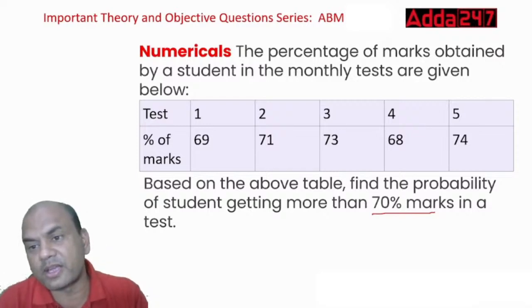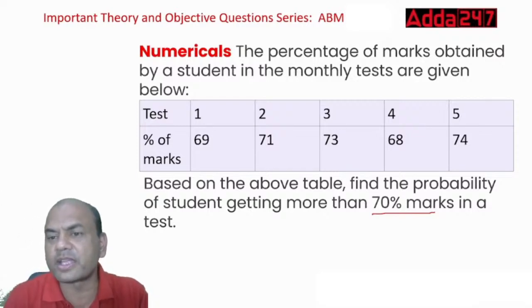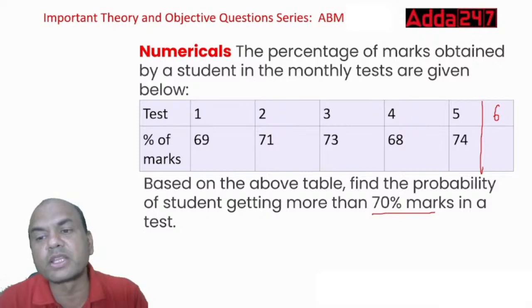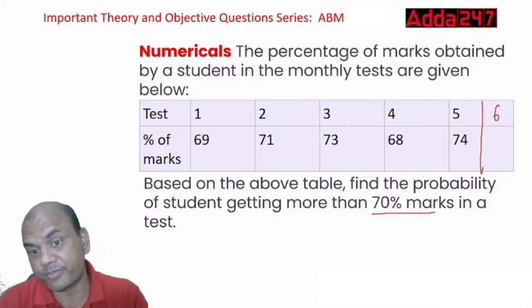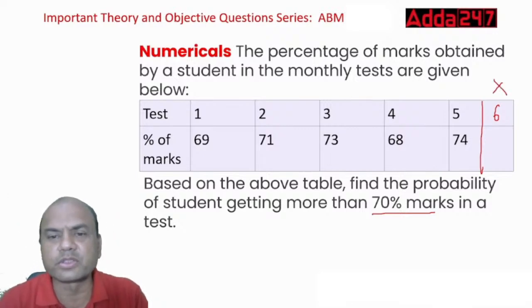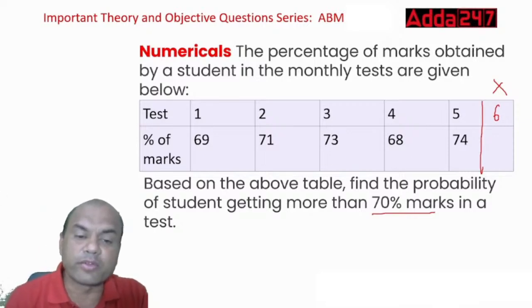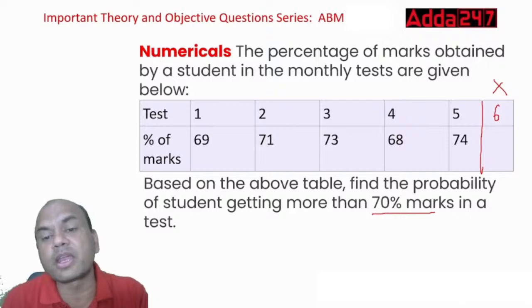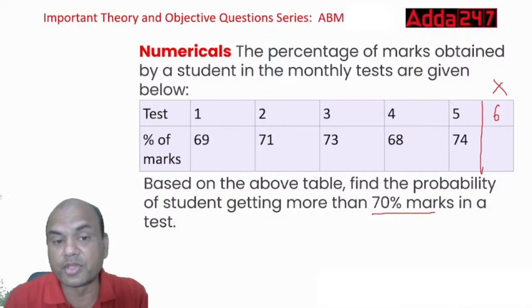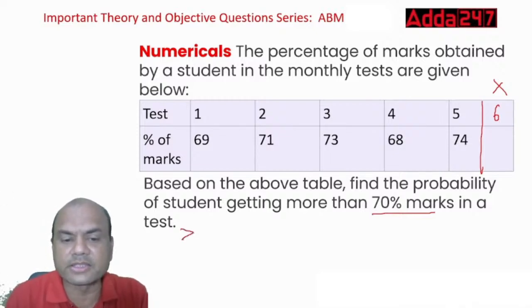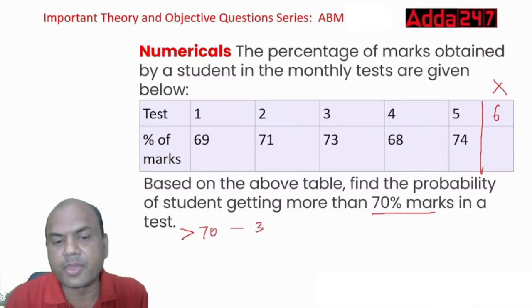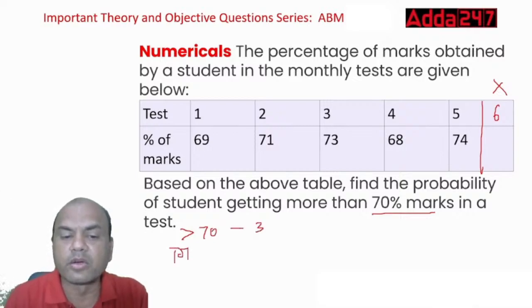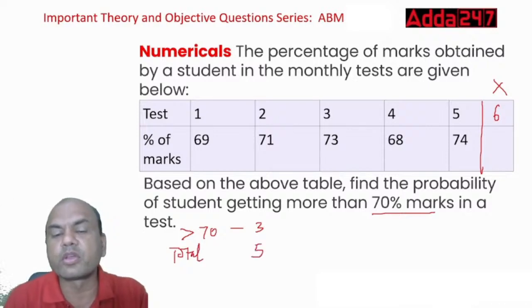Suppose I take test number 6. What is the chance that the student will get more than 70%? That is the question. It is very simple. Forget the 6 now and focus only on the 5. Total tests is 5. Out of 5, how many are above 70? Greater than 70 is 3. Total number of tests is 5. So how do we find the probability?